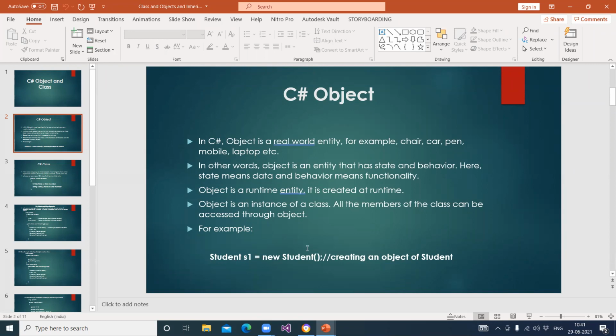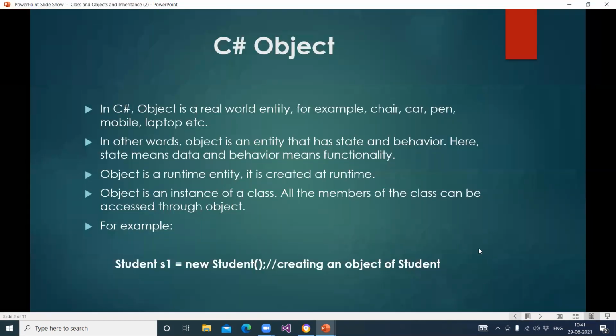In this syntax, which is the object? S1. Yes, S1 is an object. Student is a class. New is used to create the object, and again Student is the class.